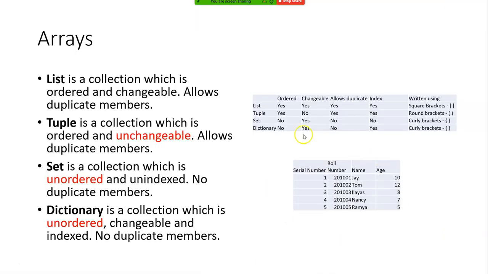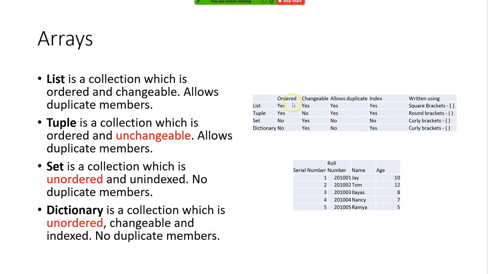As I said, an array is like a table. There are 4 different types of tables in Python. Of course, there are other ways of developing and working on a table. We will see one by one. We also have something called NumPy and Pandas, which we will see in subsequent sessions. But in today's session, we are going to see the 4 different types of arrays. I have summarized it in the form of a table.